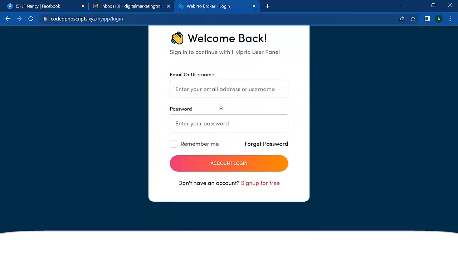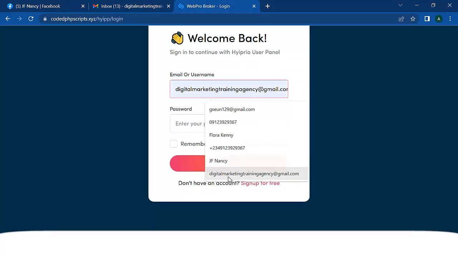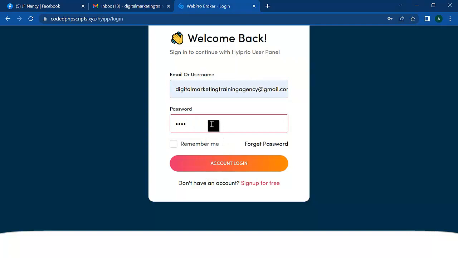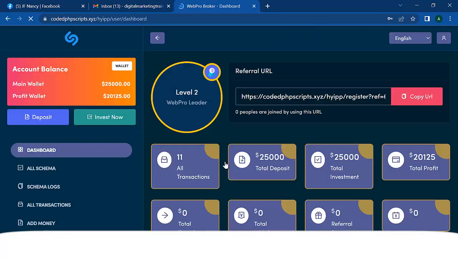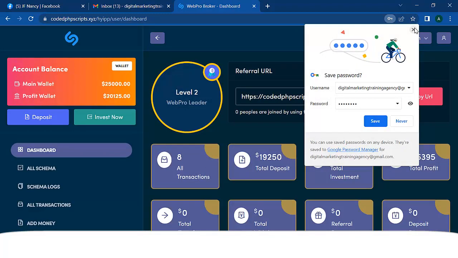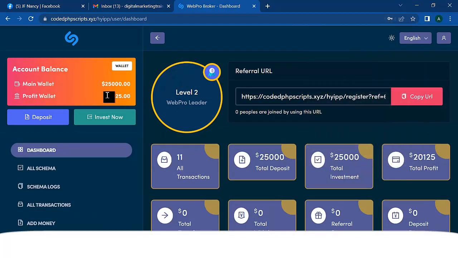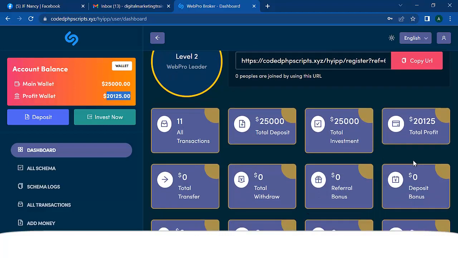So let's log in and see if, so this is the account we created. We're just going to log into the account right now and see. Awesome. You can see that the profit wallet of this account has now entered. Can you see that? So you can see that the automation and the automatic return of investment is working very well. You can see the money we invested, and what we have on the plan.